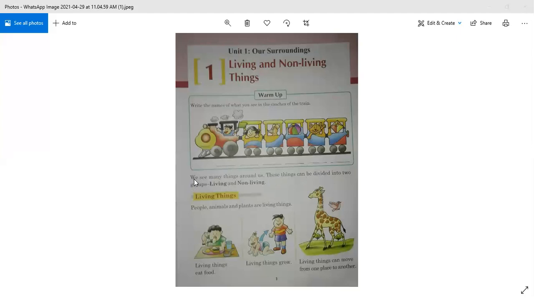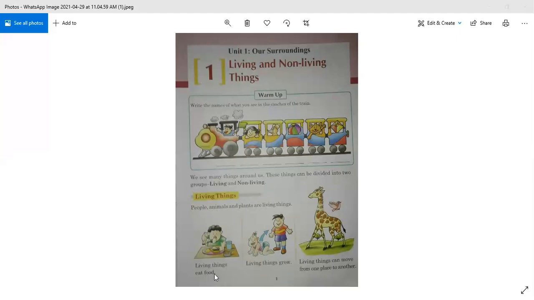Let's start reading. We see many things around us. These things can be divided into two groups, living and non-living. First, we are going to discuss and read about living things. People, animals, and plants are living things. So, people, animals, and plants. Even the plants are also living things.